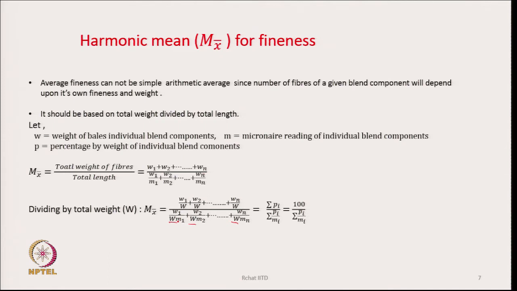So, the numerator becomes sigma Pi and the denominator becomes sigma Pi by Mi, and hence M bar will be sigma Pi, which is going to be 100, because P indicates here the percentage by weight of fibers. So, sigma Pi is going to be 100, therefore, M bar is going to be 100 by sigma Pi by Mi. This is going to be the formula by which we can find out M bar.